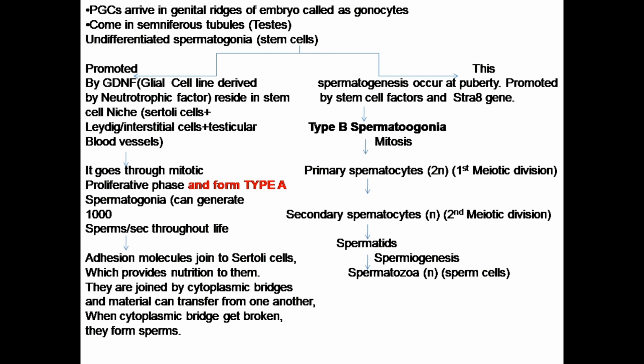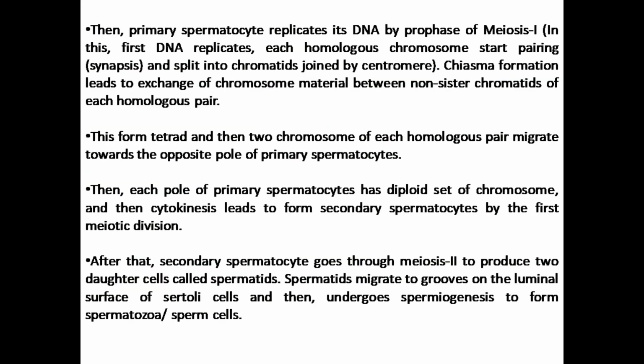The spermatogonia are not divided into separate cells, but they all form a clump-like structure, joined by cytoplasmic bridges. So their cytoplasm can be transferred from one spermatogonium to another, and these cytoplasmic bridges get broken only on the formation of spermatids. Till the formation of spermatids, the cells remain linked with cytoplasmic bridges. So now, after the formation of type A spermatogonia, it will form type B spermatogonia.